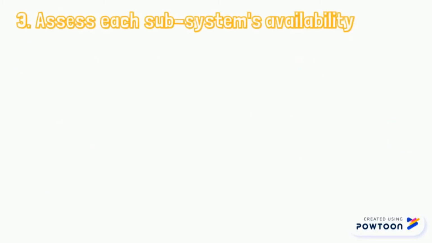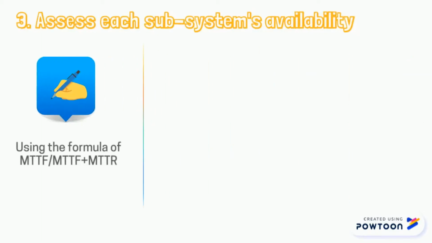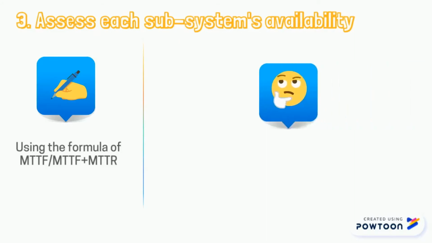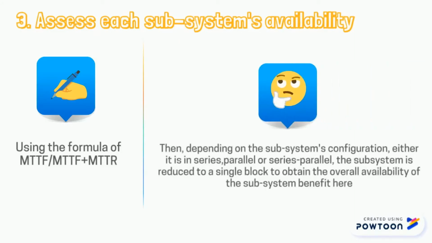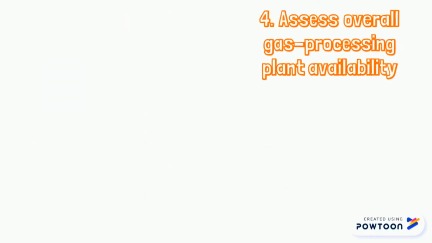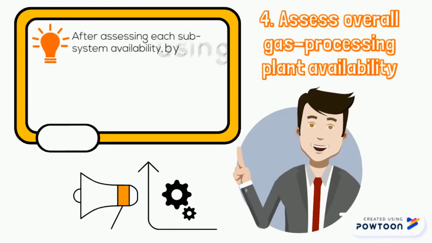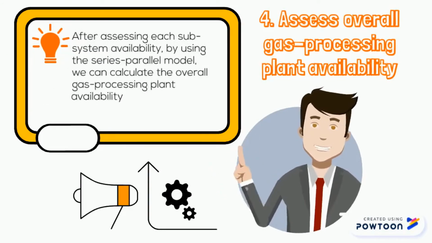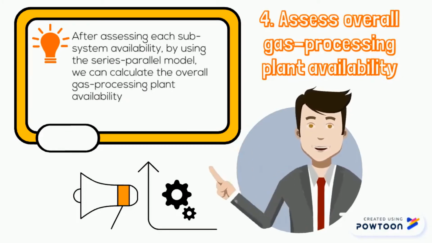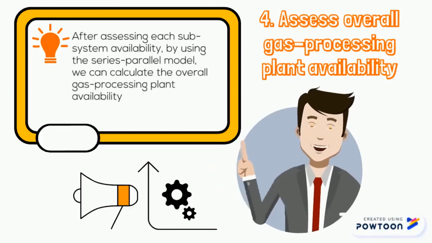The third methodology is to assess each subsystem availability. It is calculated by the formula MTTF over MTTF plus MTTR. The calculation depend on the configuration of the system. The subsystem is reduced to a single block to obtain the overall availability. The fourth methodology is to assess overall gas processing plant availability. After assessing each subsystem availability by using the series and parallel model, then we can calculate the overall gas processing plant availability using the same method.